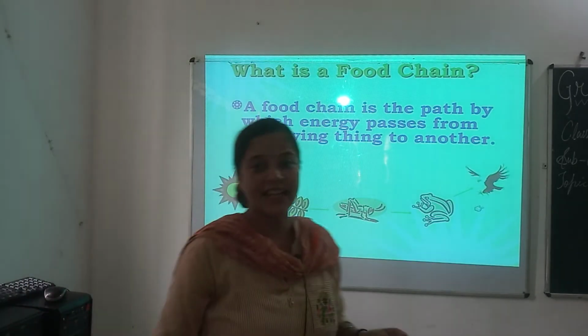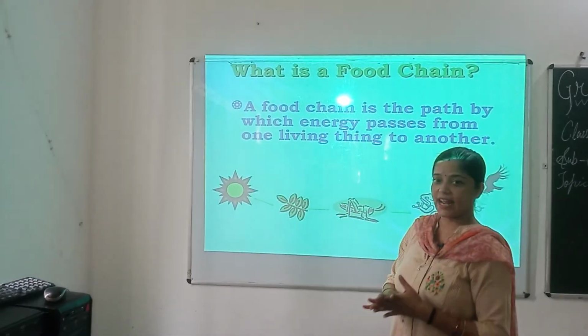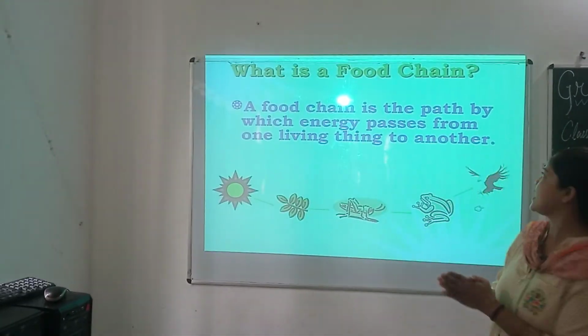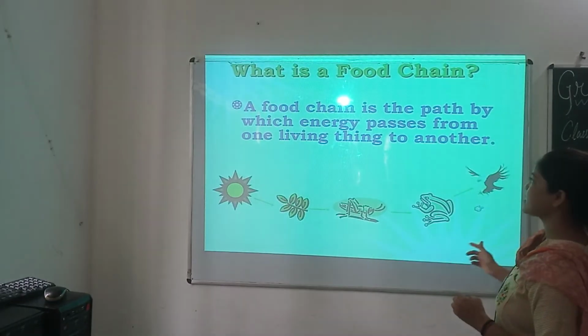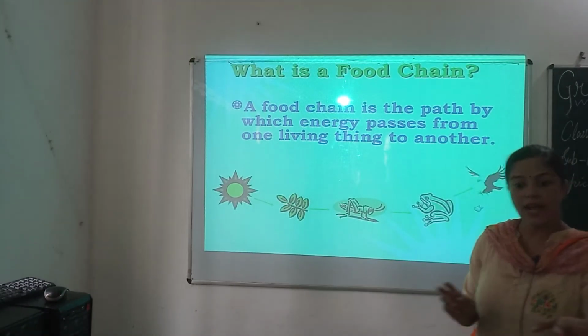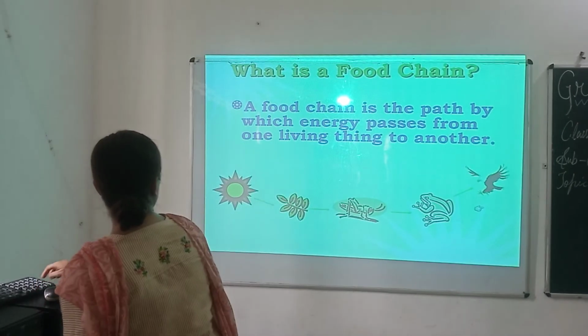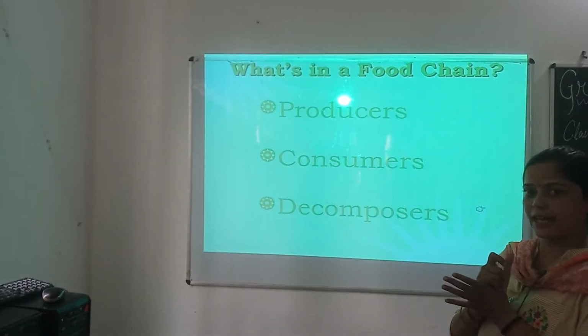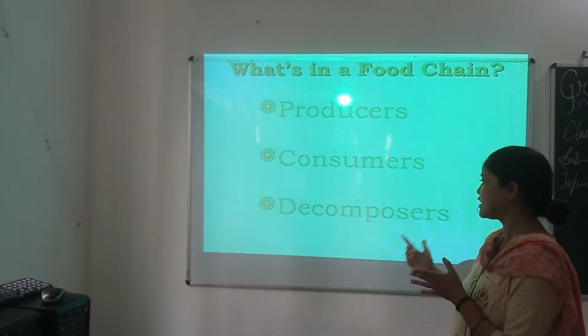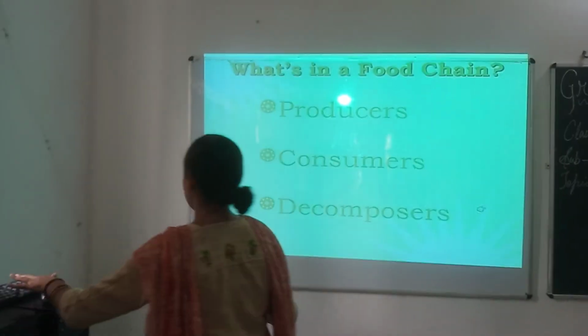So, let us again talk about food chain. As you know, a food chain is the path by which energy passes from one living thing to another. In a food chain, there are three things around you: producers, consumers and decomposers.